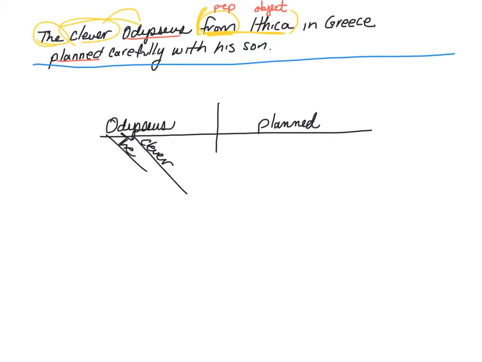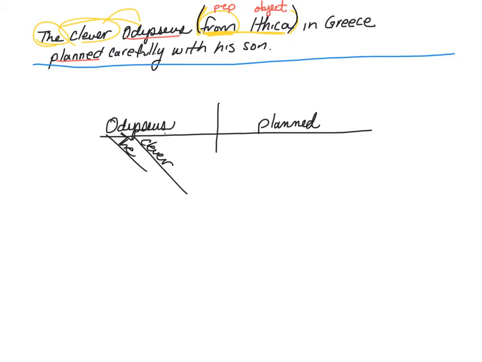Now the question is, from Ithaca, since it is working together as a prepositional phrase, what is from Ithaca describing? Does it answer one of the adjective questions? Which one, what kind, how many, whose? Okay, well, whose Odysseus is it? Well, it's the Odysseus from Ithaca.